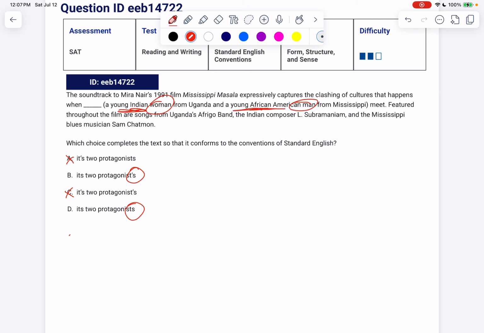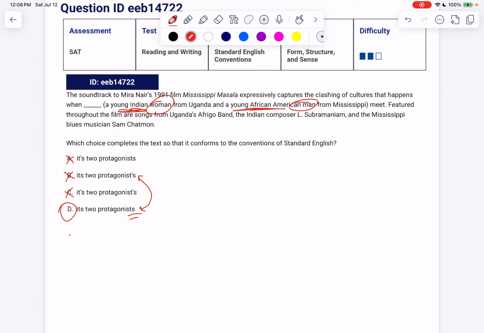a man and a woman, protagonists. So I definitely want protagonists to be plural. And again, here, they're not possessing anything. They're not possessing the meeting. It's not that the protagonists meet like they own the meeting, just one of them. So we can get rid of this guy. We'll pick D.